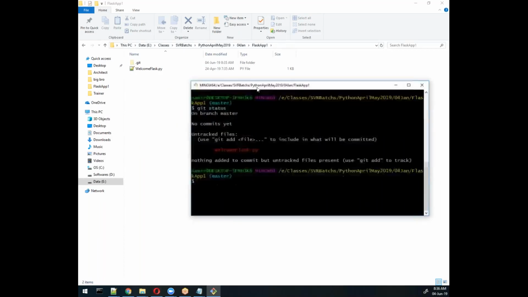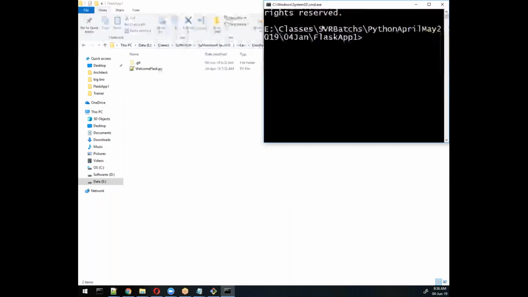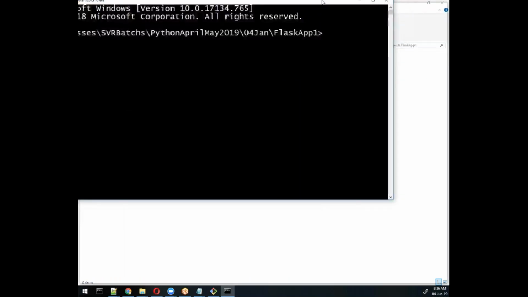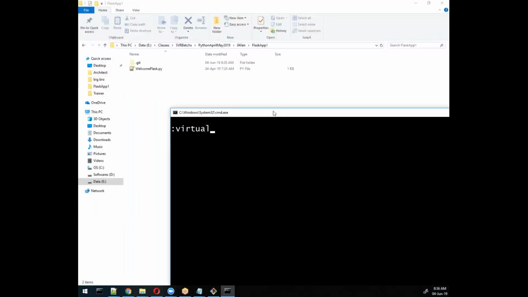Now based on this file, we need to create an environment, right? I'll use an environment here also, because Flask is needed, we need to install Flask, right? Flask packages and all the environment parts we need to set up. So here we will clear the screen with cls. Here we will try to create the virtual environment, virtualenv, and then env related to Flask. The name you can give anything, but it is better to give a name which is meaningful for us. So here is the simple Python code I wrote.